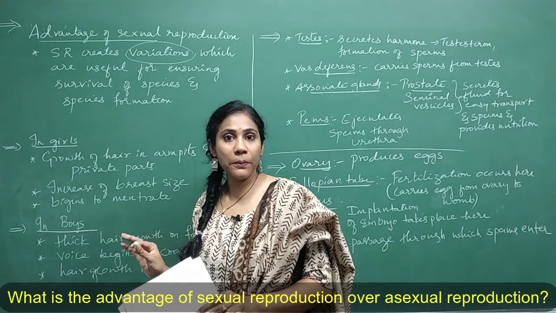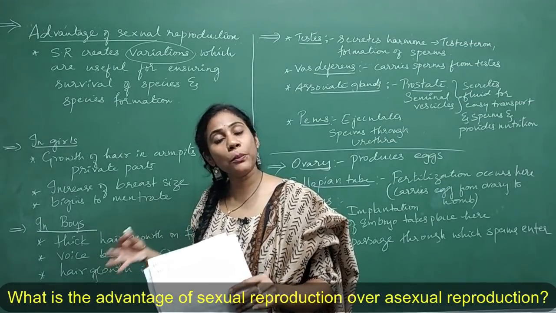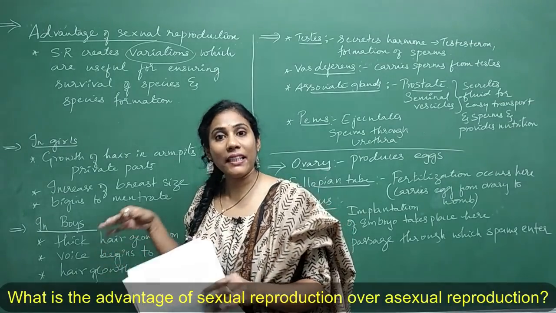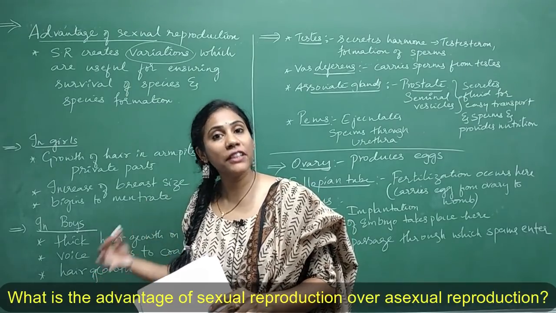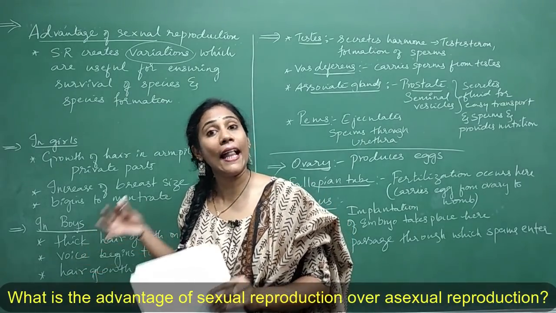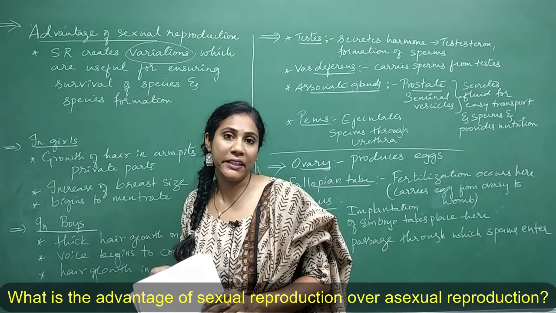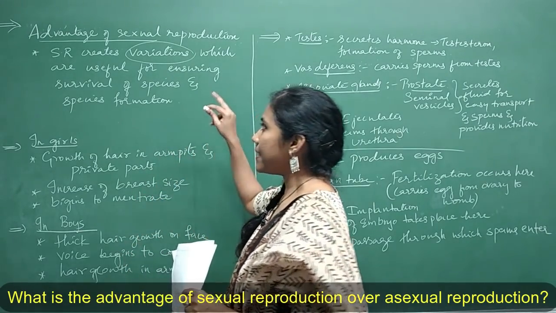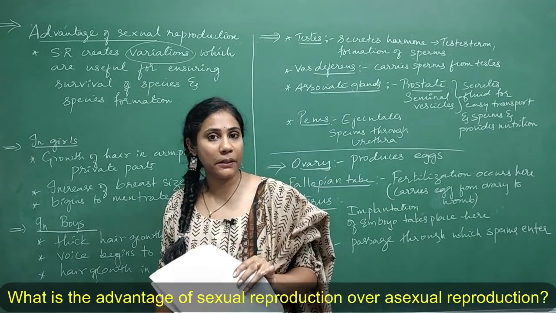In asexual reproduction, you don't have something called variation. You will have exact copies of parents. But in a sexual reproduction, some amount of variation is observed in the future generation, where that helps the future generation to adapt for the new environment. Isn't it? So that is the advantage of sexual reproduction over asexual reproduction.